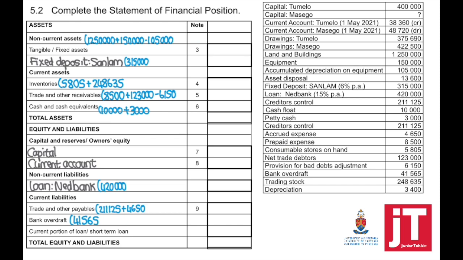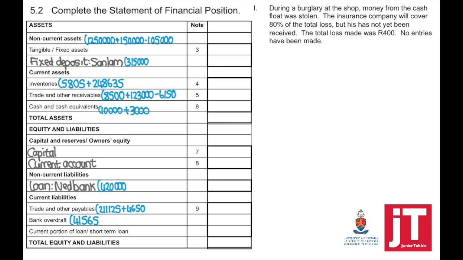Cash and cash equivalents will always consist out of your cash float, petty cash, bank, but here take note, they said bank overdraft. If it's a bank overdraft, it goes to your current liabilities. Trade and other payables will always consist out of your creditors control. So again, this is the easy marks to get, knowing where I'm supposed to take all these balances.